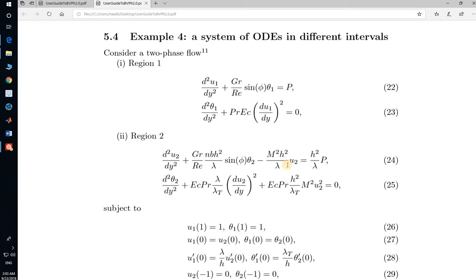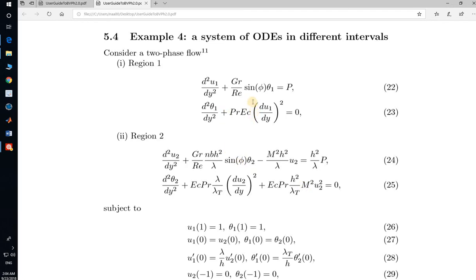But we are talking here about equations number 22 and 23. You can see here that u1 depends on theta 1, and in the next one theta 1 depends on u1. This is a kind of coupled equation. In region 2, u2 depends on theta 2, and theta 2 depends on u2.